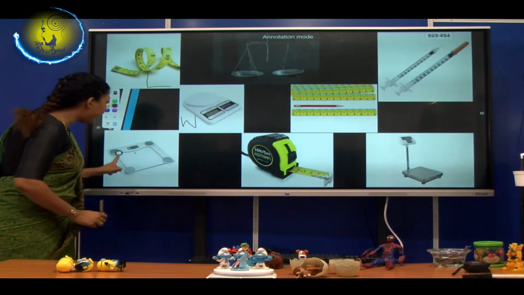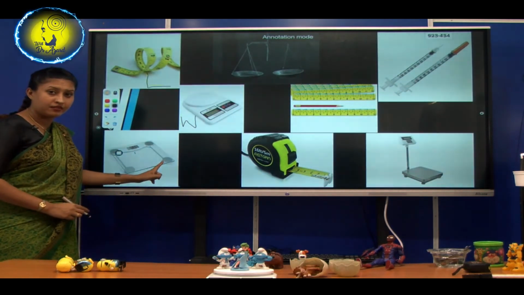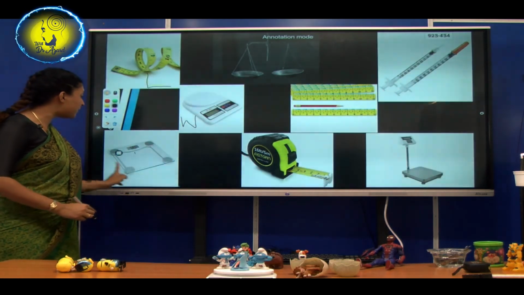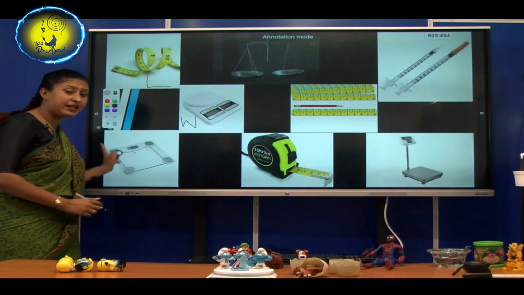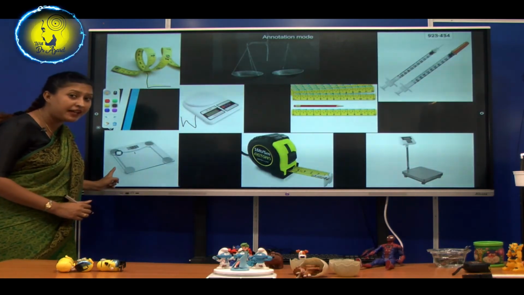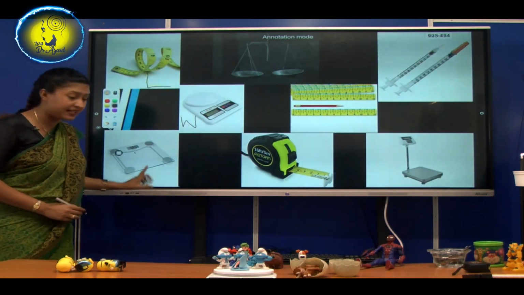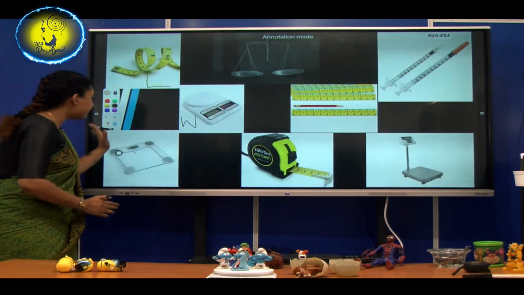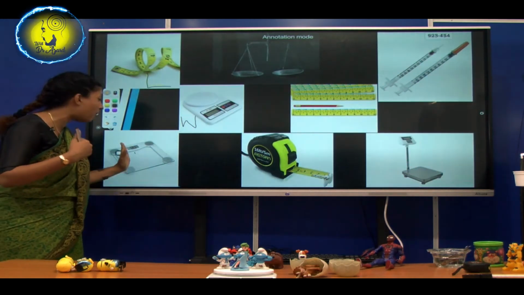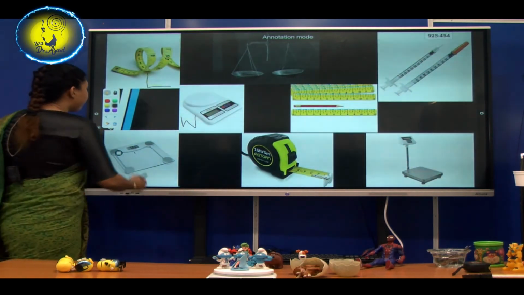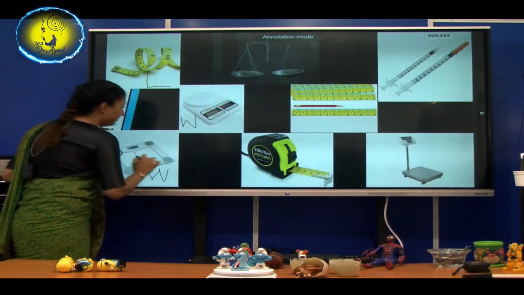Right. What is this? Have you seen this before? When you are sick and going to the hospital, what do they do with this before they give medicine? For small children like you, they measure your weight, isn't it? So this is used to measure our weight, how much our body weighs. So this is also measuring weight.